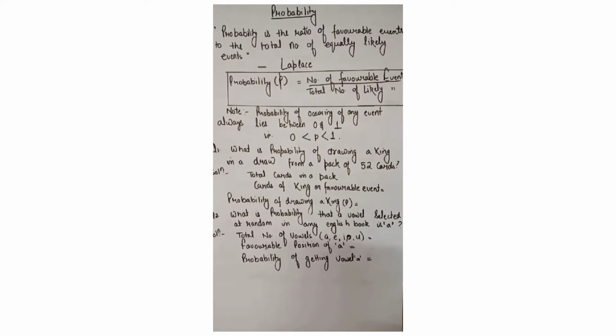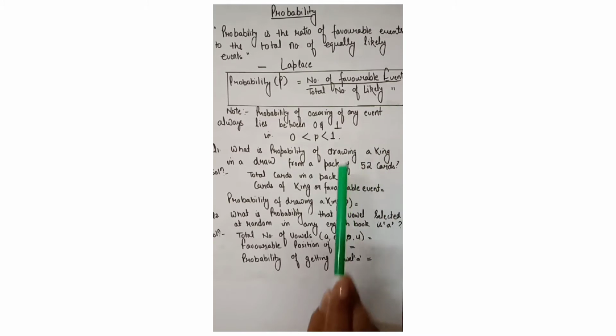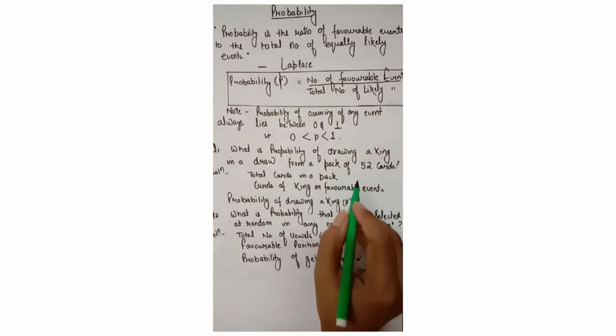The first question reads: what is the probability of drawing a king in a draw from a pack of 52 cards? What we require for finding the probability is the total number of likely events and the number of favorable events. The total number of likely events is 52, since there is a pack of 52 cards.